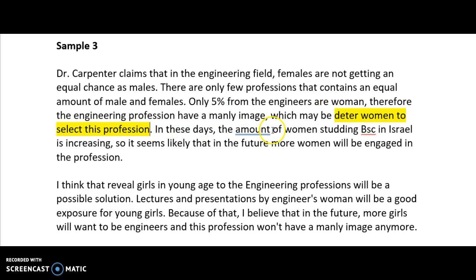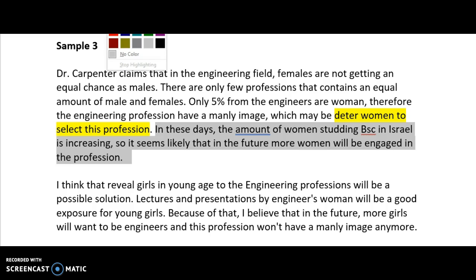And these days, the number of women studying the BSc in Israel is increasing, so it seems likely that in the future more women will be engaged in the problem. Okay, is this a problem or is that the solution? So maybe this really belongs here, and I'm not quite sure where this belongs.